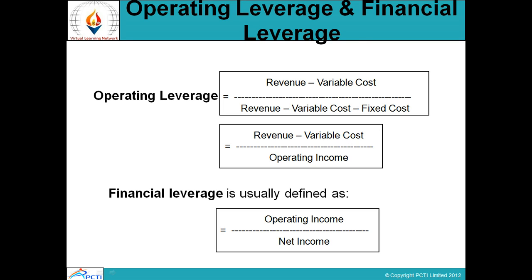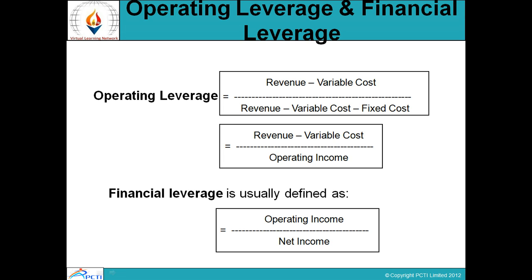Okay, so revenue minus variable cost remains the same here. The final calculation would be revenue minus variable cost minus fixed cost. If I subtract the variable cost and fixed cost from my revenue, I will get my operating income. So the actual formula for operating leverage is revenue minus variable cost divided by operating income. That would be my operating leverage.